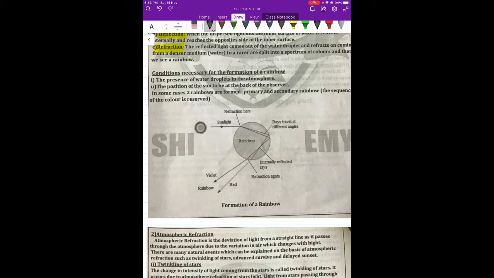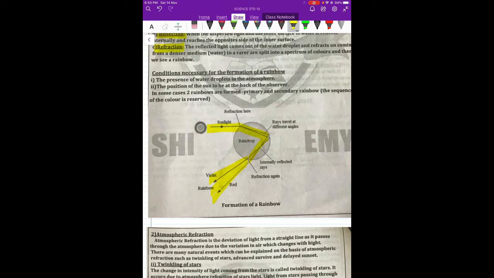This is also shown in this simple diagram. Sunlight comes here, first refraction takes place, then there is total internal reflection. When it comes out again, it is scattered. So this is what forms a rainbow.